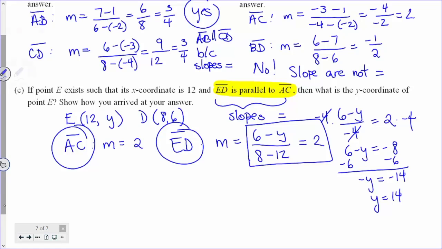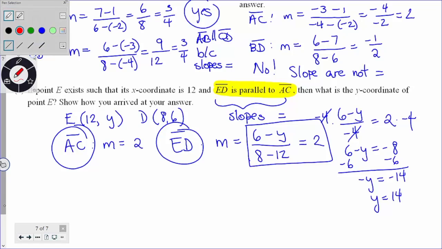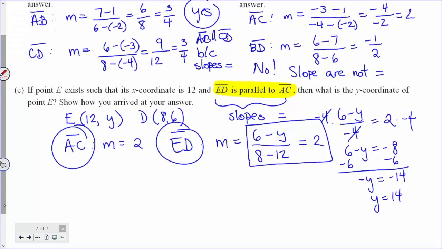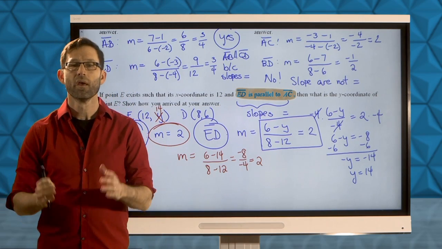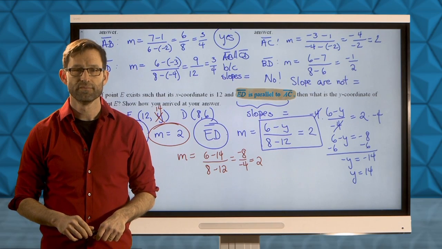Now, one of the nice things about getting a result like this is that we could certainly check it. So if I went back to this problem, let me change into red just so that we have a little bit of a contrast. And instead of having a y there, I had a 14. You could now easily calculate the slope of ED by doing 6 minus 14 divided by 8 minus 12. That would give me negative 8 in the numerator, negative 4 in the denominator, positive 2. That's exactly what I needed to have, given that that was the slope of line segment AC, and therefore I know my answer is correct.